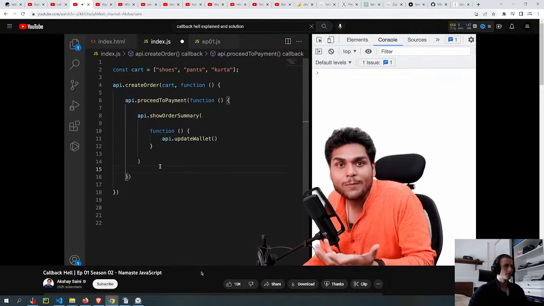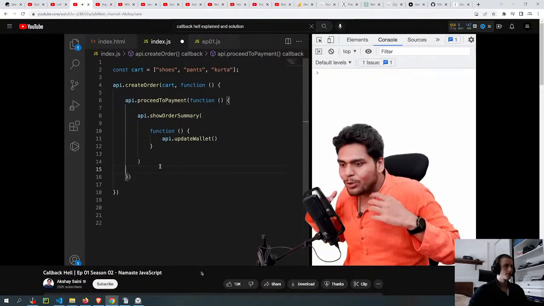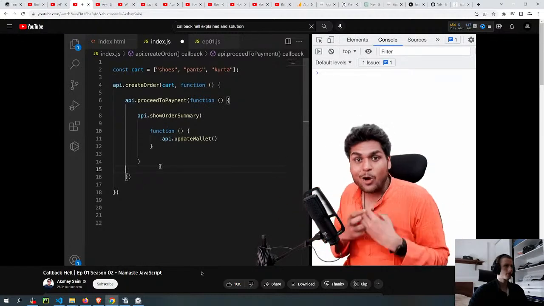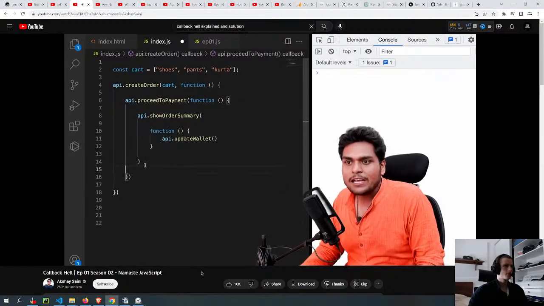Inversion of control is another problem we see while using callbacks. And Alice explains it very beautifully in You Don't Know JS. So inversion of control is that you lose the control of your code when we are using callbacks. Now it might sound a little complicated. How do we lose control of our code? But let me show you with a code example. We will use the same example which is here. So let me just get rid of this callback function first of all.